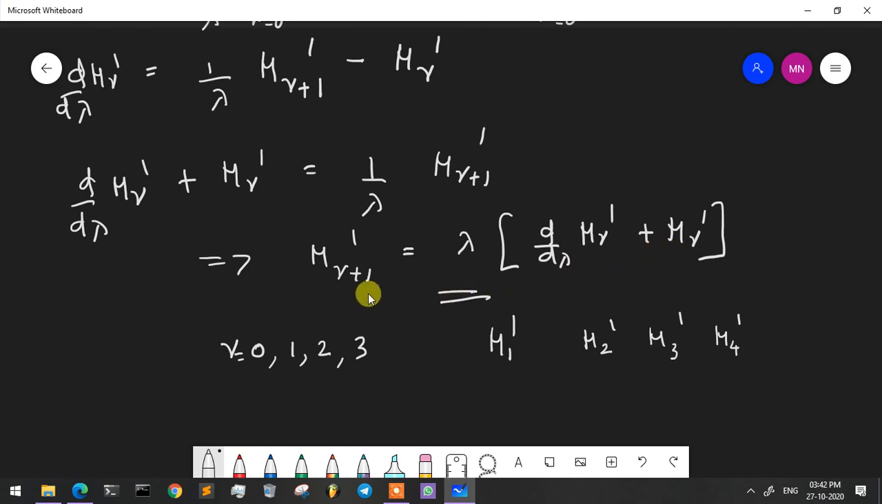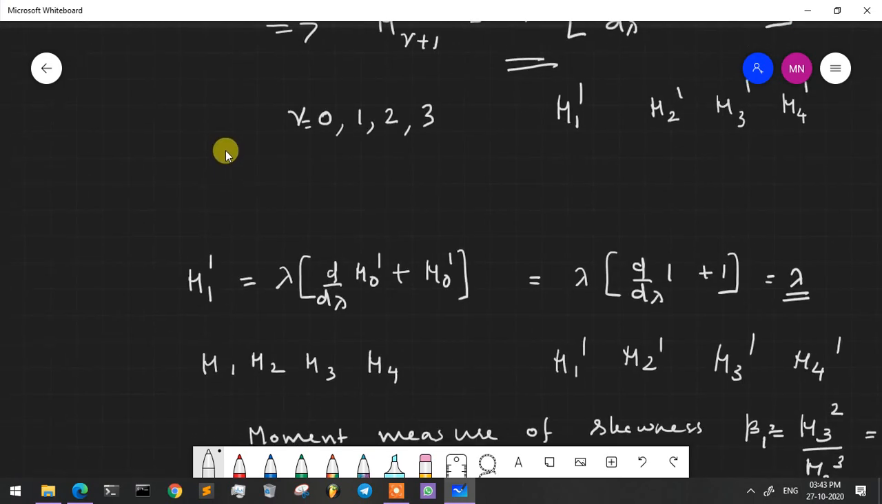Here we can put r is equal to 0, 1, 2, 3. We will obtain the first four raw moments mu1 dash, mu2 dash, mu3 dash and mu4 dash. Thus we have a recurrence relation for central moments and a recurrence relation for raw moments of the Poisson distribution.